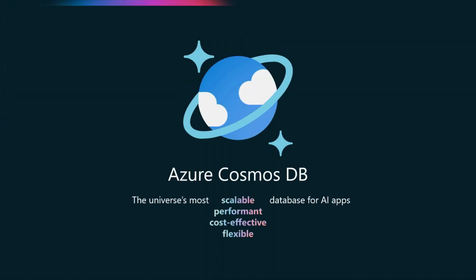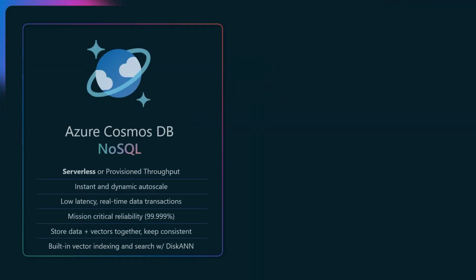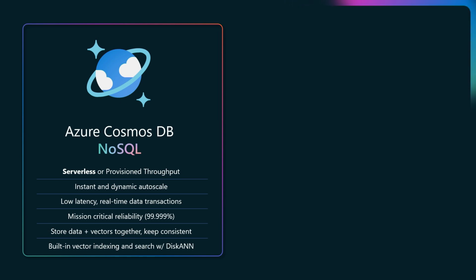So at Azure Cosmos DB, we're building the universe's best database to build your AI applications on. Scalable, performant, extremely cost-effective, and flexible. We have a few different flavors of Azure Cosmos DB. So today, primarily, we're going to talk about Azure Cosmos DB for NoSQL. In Azure Cosmos DB for NoSQL, we have a few different models. We have a serverless model, so you pay for compute, and you only pay for what you use.